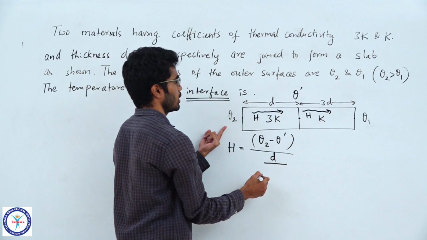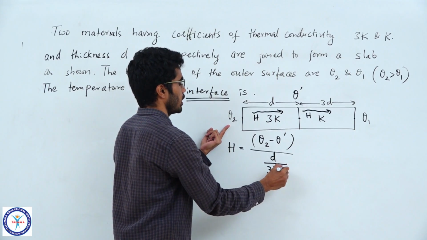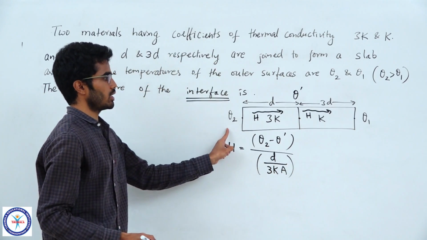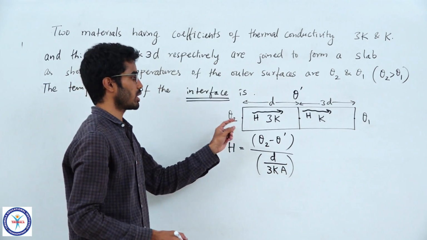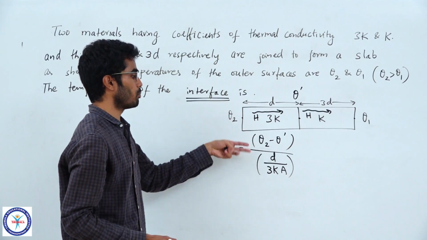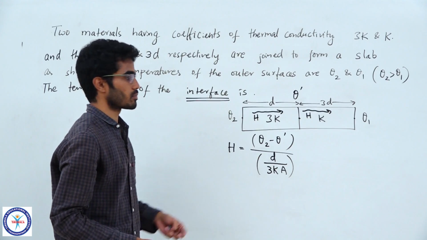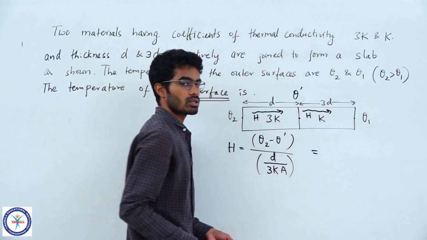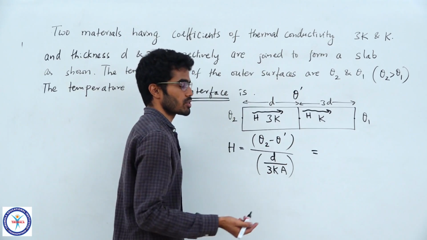So, d by 3K into area, let it be capital F. So, this is the heat energy flow per unit time in conductor 1, temperature drop by the resistance, and it is the same for this conductor also, same heat per unit time is flowing.